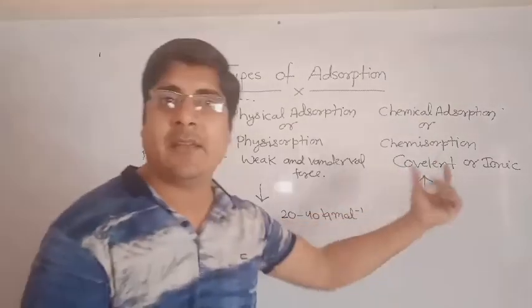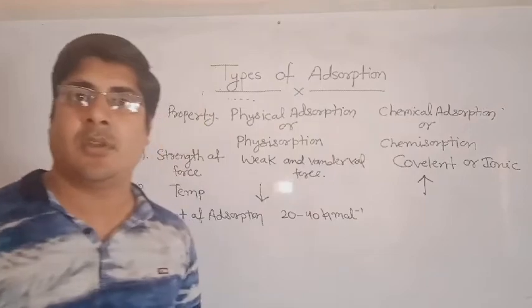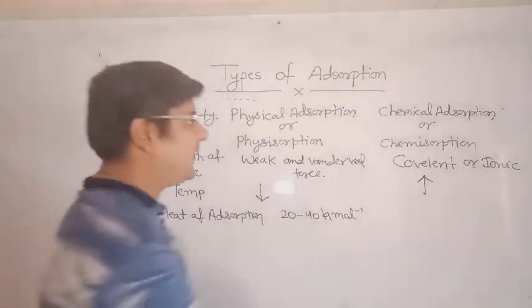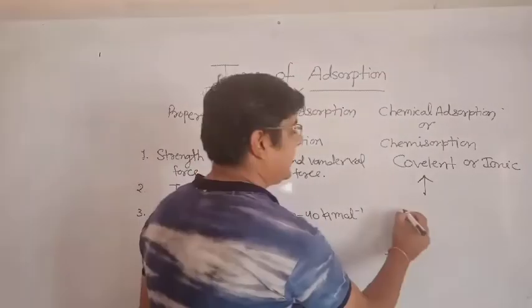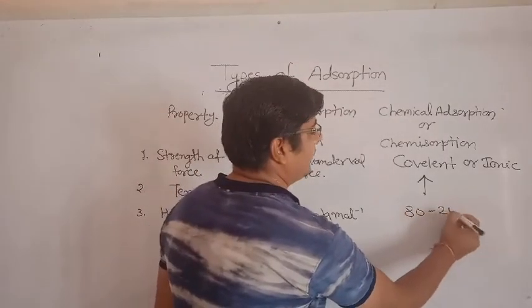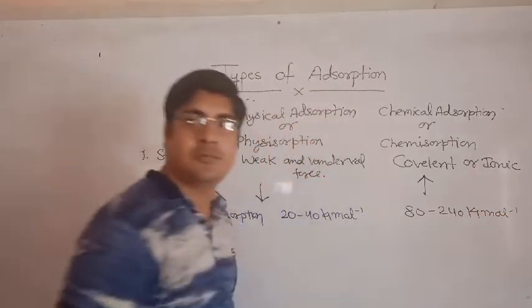But chemical adsorption occurs at high temperature, so its heat of adsorption will also be high, 80 to 240 kilojoule per mole.